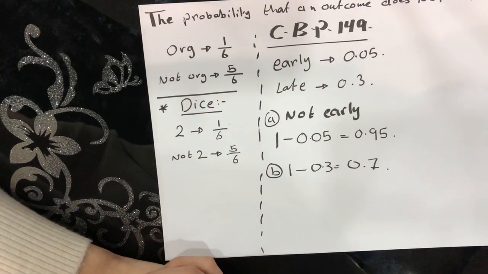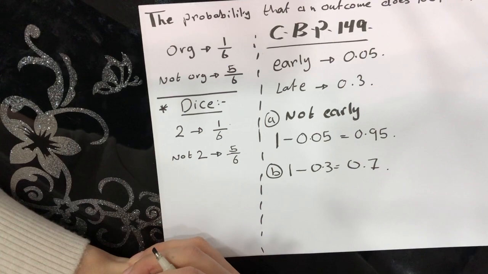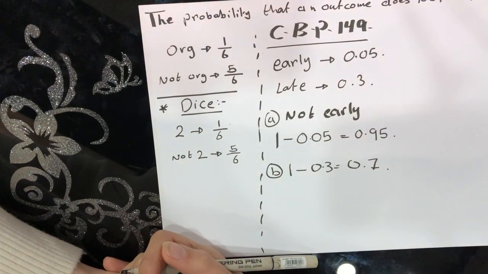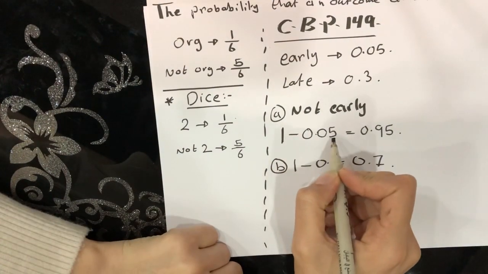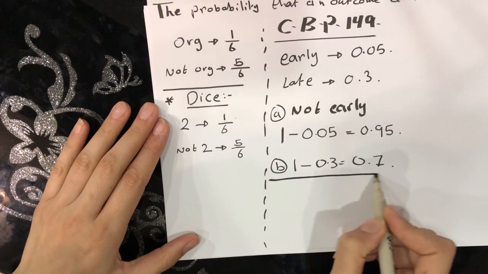In your course book, you might notice that in the worked examples, they are saying that is 1 minus 0.95. That is a typo or a mistake. It should be 1 minus 0.05 equals 0.95. Now, this is the gist of the whole lesson.